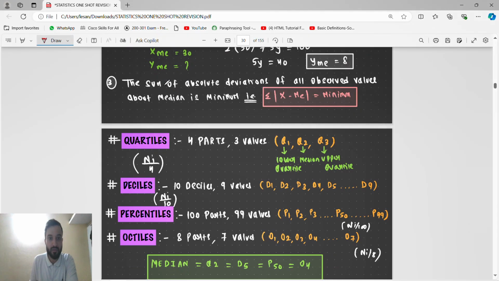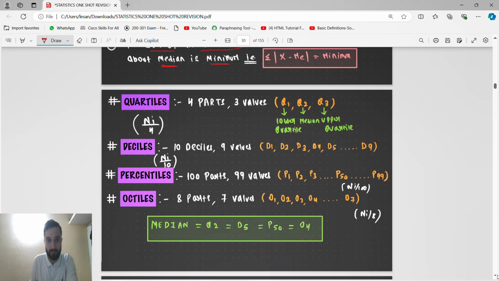Okay. This one: the sum of absolute deviations of all the observed values about the median is minimum. This is for the sum of absolute deviations.